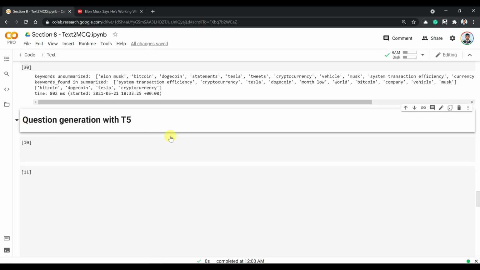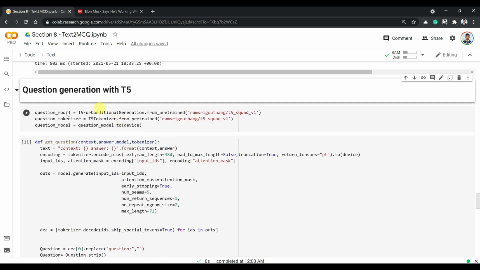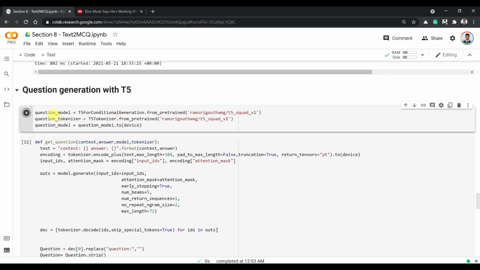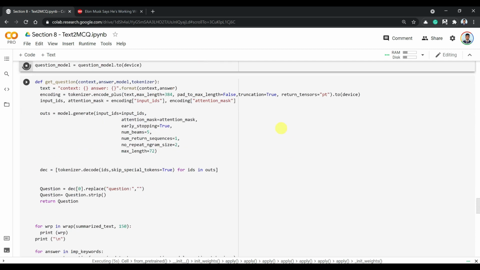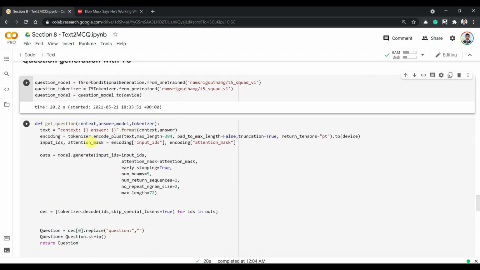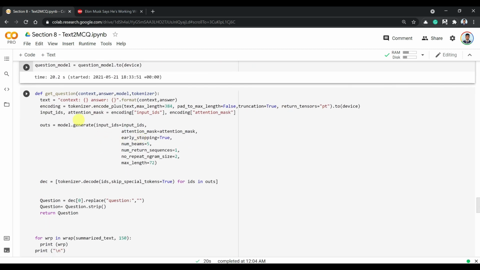And here I am running the question generation model. I'm downloading the question generation model from Hugging Face library that we have trained already. I've uploaded a version of that. And here we can run the get question function.